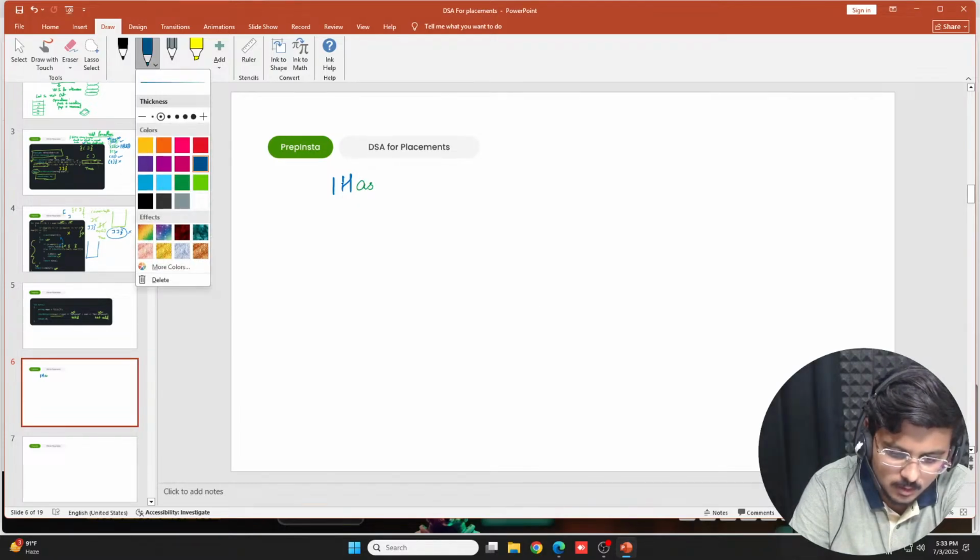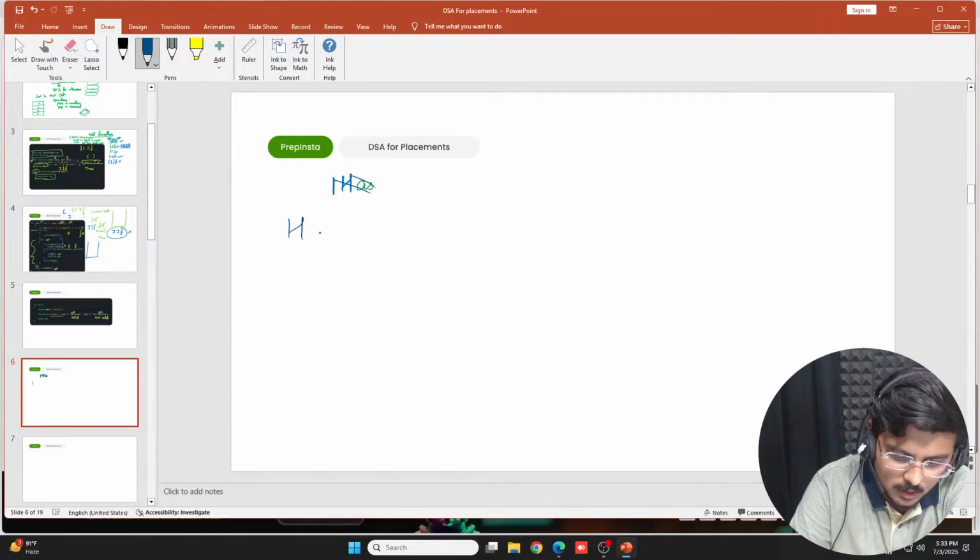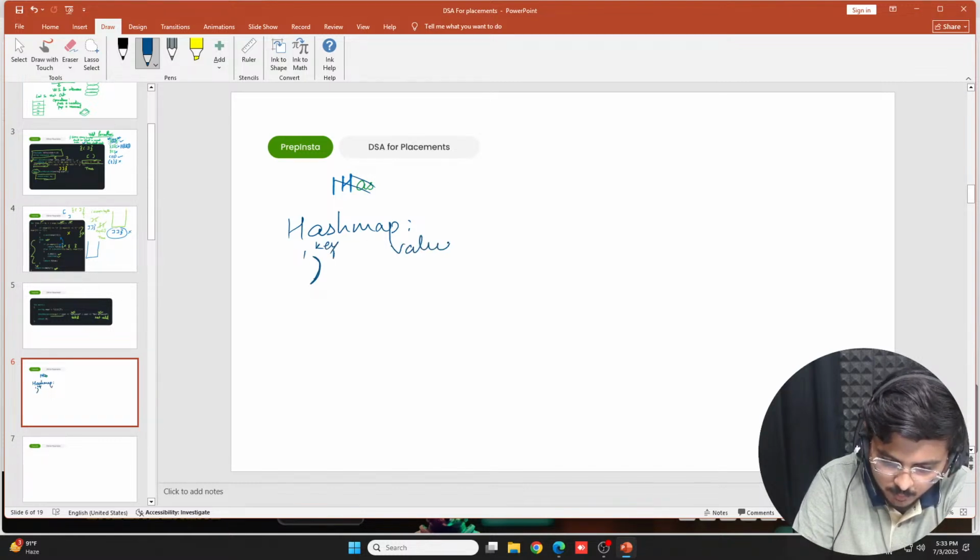Let's use this color. So, hash map, fine. What kind of hash map are we using, Ashika? For this particular key I'll write key here, value here. So for this key I am having this particular value, for this key I am having this particular value.